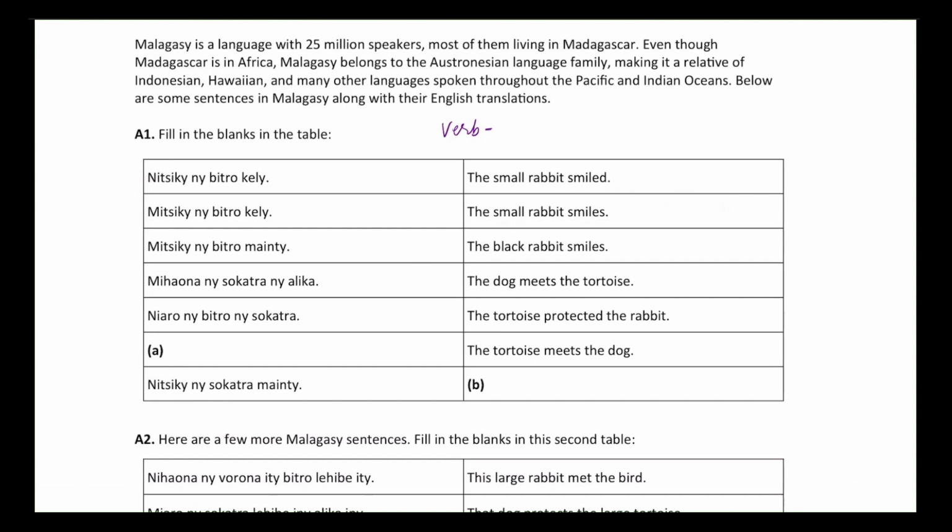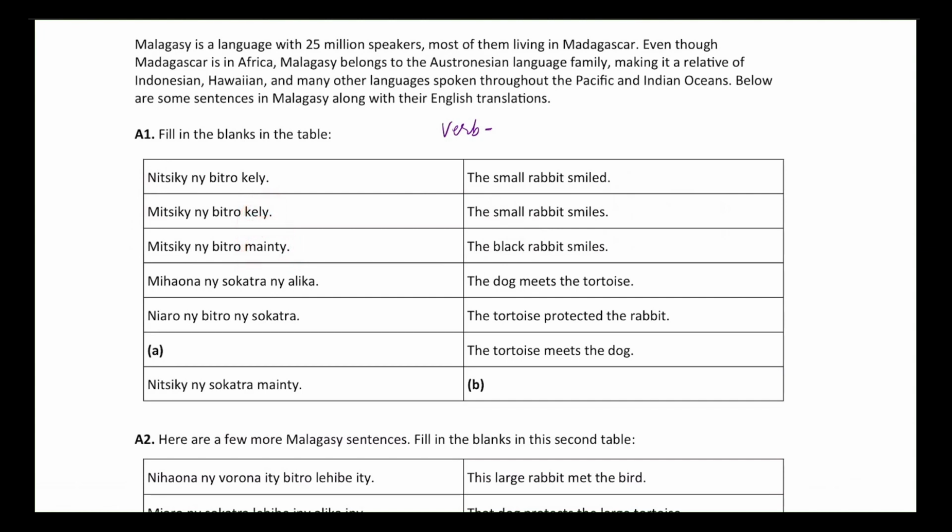The next sentence after that says that the black rabbit smiles. We see that the verb, which was our hypothesis that the first word of every phrase is the verb, stays the same because mitsiki stays the same. We see that nibitro also stays the same. And the only thing that changed in these two sentences is the adjective. It became from small to black. And the only thing that changed in the Malagasy side is that it went from Kelly to Mainti, which tells us that the adjective must follow the noun in this case.